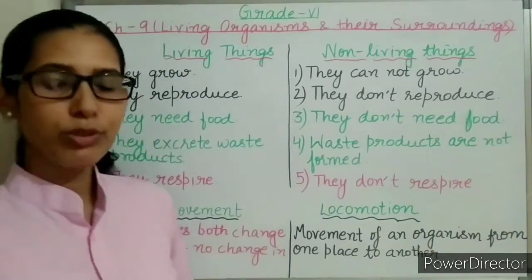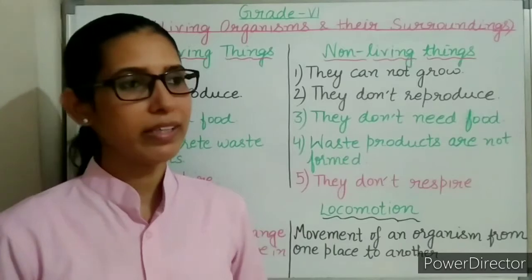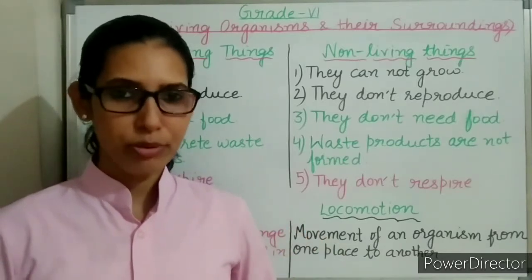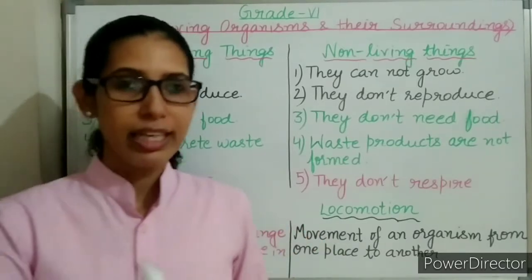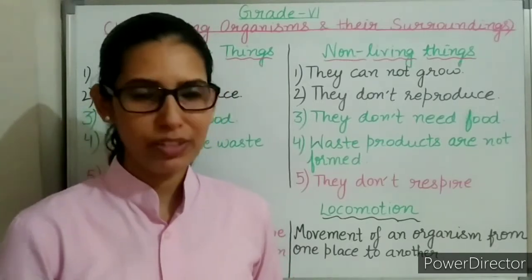In plants also you can see this. First we sow the seed in the soil, we provide water, manure and sunlight to that. Then after a few days we get a seedling. Seedling means the young plant that has just come out of the seed.